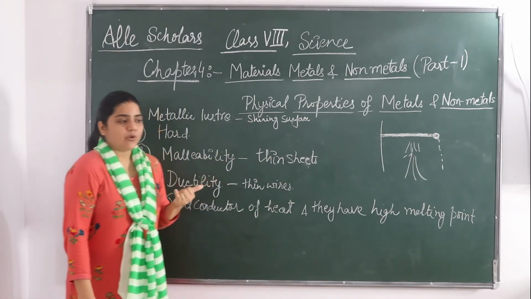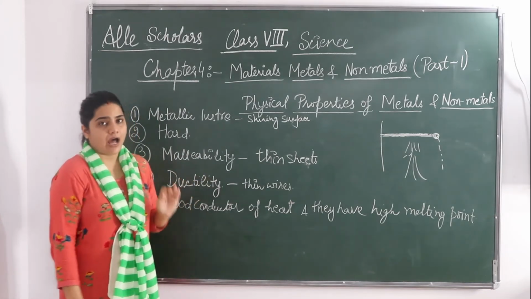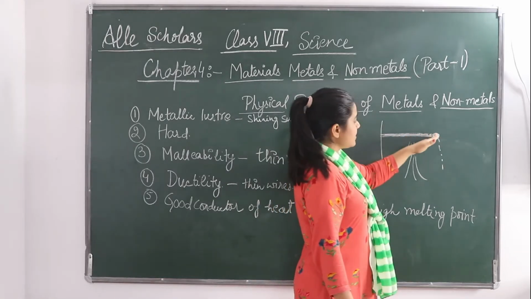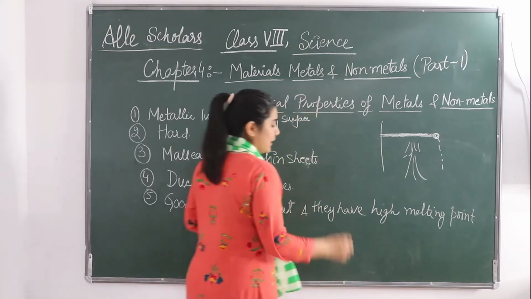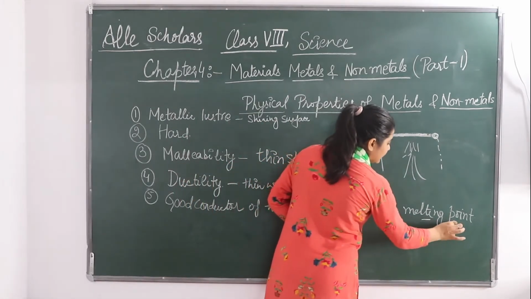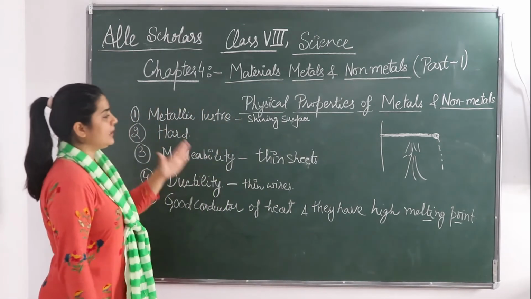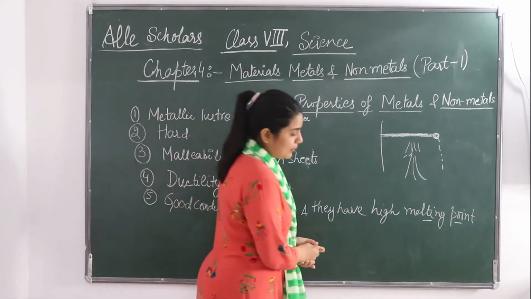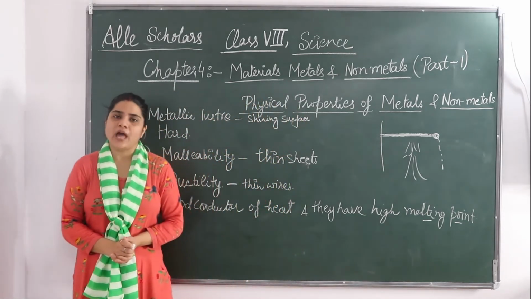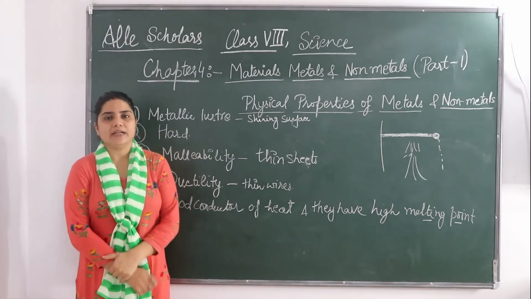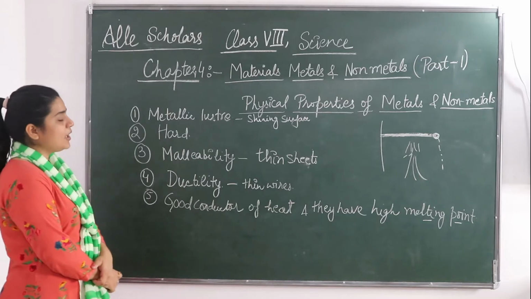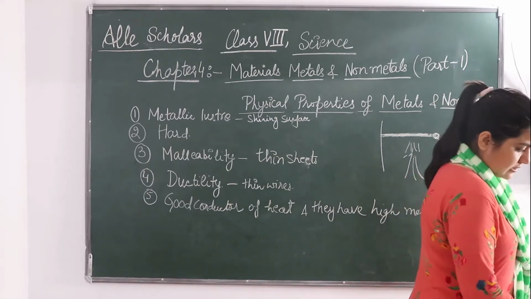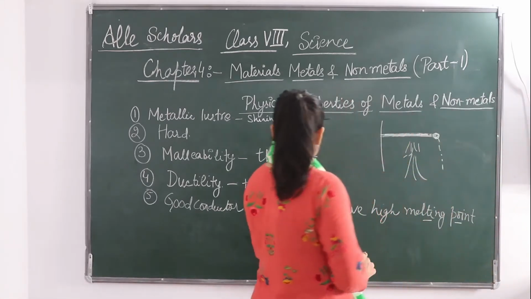Okay, so the wire will not melt despite having attained a high temperature. It got hot, heat conduction happened, heat conducted from here to the wax, but it did not melt. Why did it not melt? Because what is the property of metals? They have a high melting point. Because of the high melting point it did not melt. Even at high heat it remained resistant, it is not going to melt. So gallium and cesium have a very low melting point. These two metals, gallium and cesium, have a low melting point, whereas other metals have a high melting point. Okay, some of them have exceptions also.